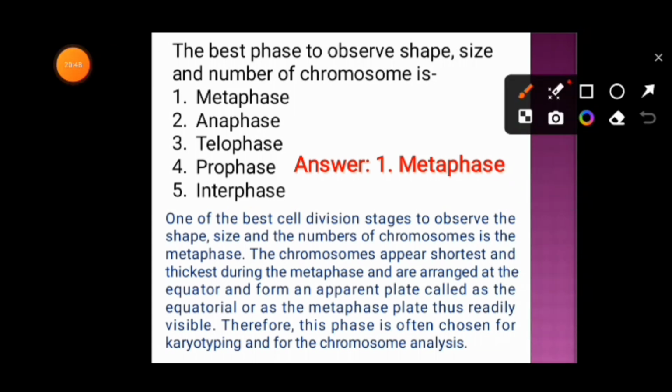During metaphase, the chromosomes appear shortest and thickest and are arranged at the equator and form an apparent plate called the equatorial plate or metaphase plate, thus readily visible. Therefore, this phase is often chosen for karyotyping and chromosomal analysis. During this metaphase stage, a metaphase plate is formed.